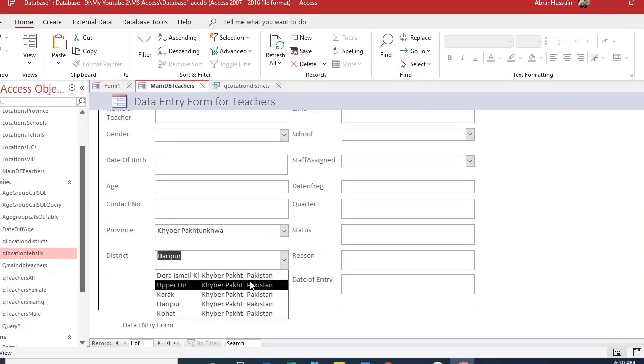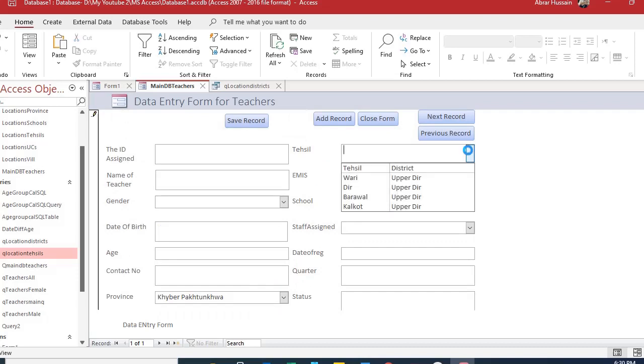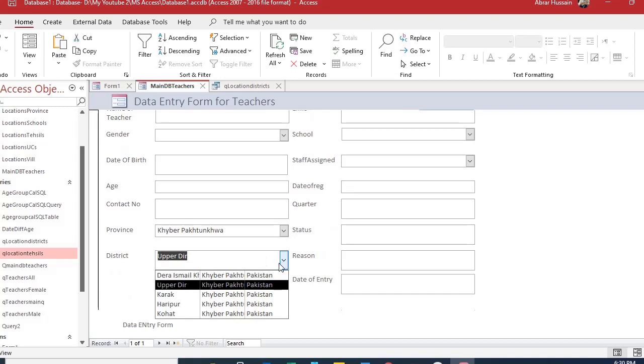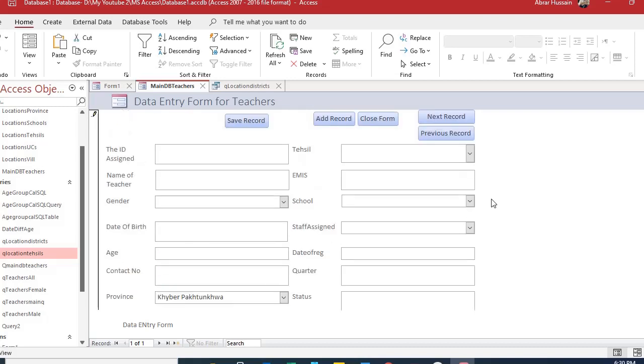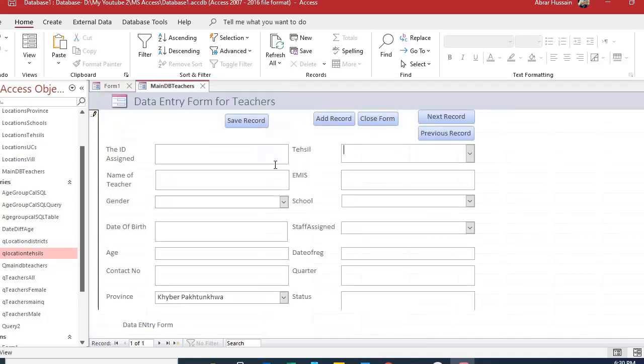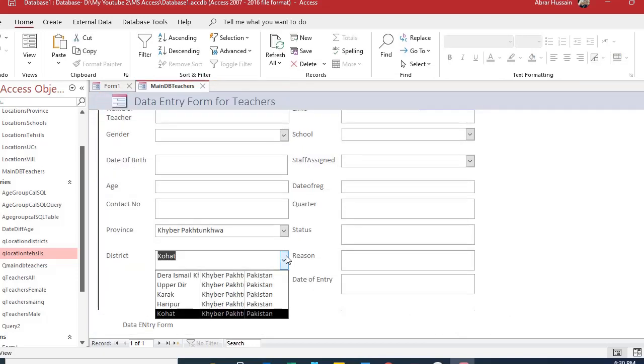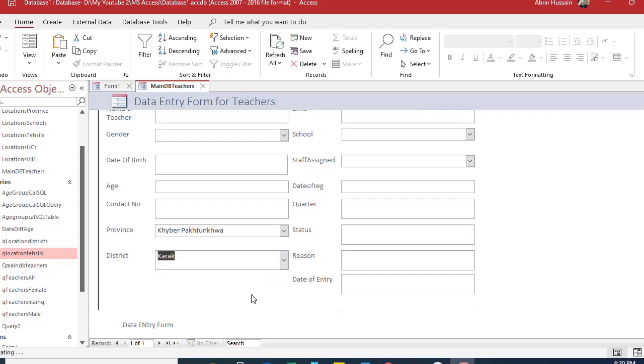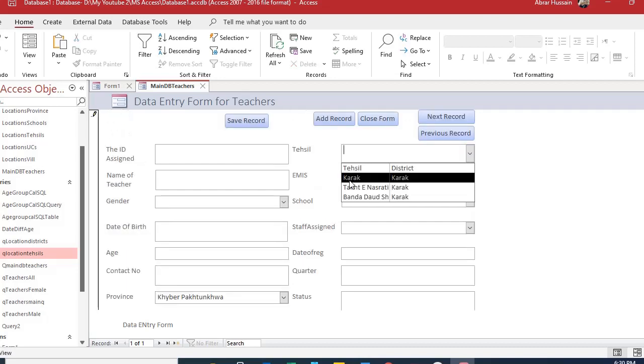Now, for example, if I select Upper Dir and go there, you have Upper Dir tehsils. When I come here and select Kohat, you see it's requeried because there are no tehsils in Kohat. We have only tehsils in Deir Ismail Khan. Now let me come back to Karak. So let's see, you see tehsils of Karak only.